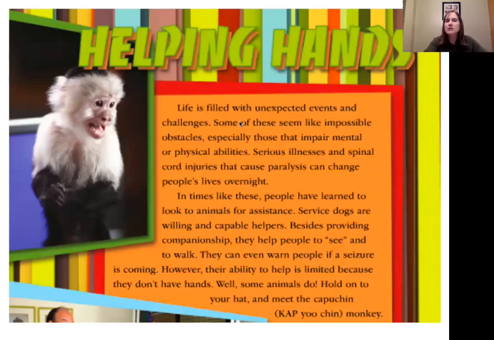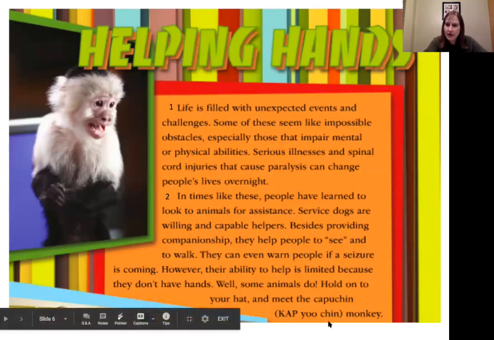As I mentioned, the text we're reading is called Helping Hands. This first section has 2 paragraphs, and I'm going to label them so that we can keep track and follow along. The first 2 paragraphs here are really important because they mention all of those important words that we just looked at in the prompt: service animals, capuchin monkeys, and dogs. In fact, I want you to pay attention right down here. There's a pronunciation guide. The author thought we might have a hard time pronouncing the word capuchin, so they put this pronunciation guide in there. Use it as often as you need to make sure you're pronouncing it correctly.